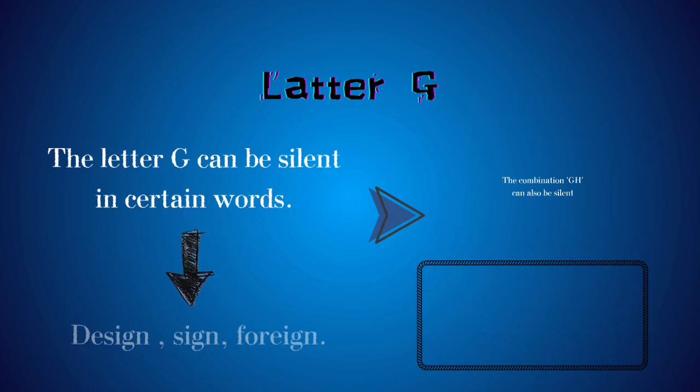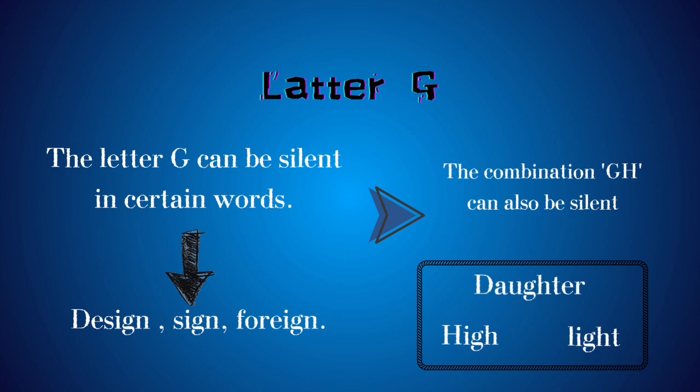And next, the letter G. The letter G can be silent in certain words. For example, design, signed, foreign. And the combination GH can also be silent when it comes after a vowel sound. For example, daughter, height, light.